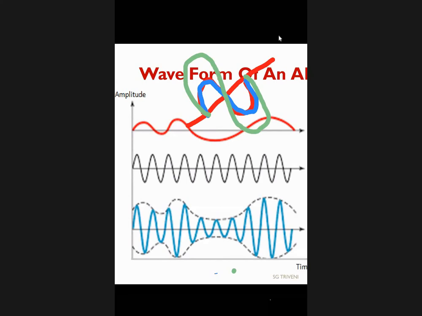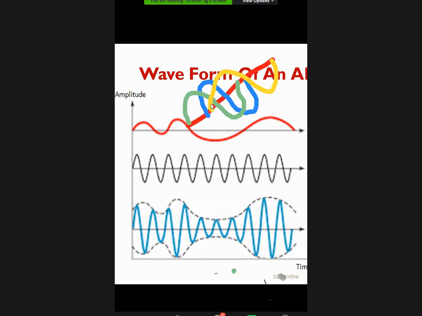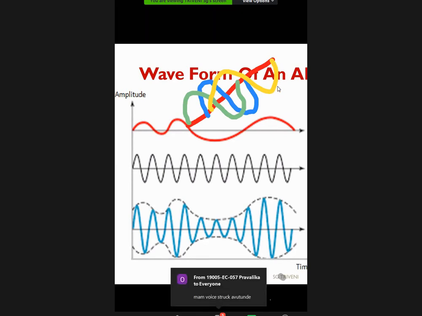Now again, another example. The blue one is a signal, and we have one more signal in green, and one more in yellow. I think you are very well aware of leading and lagging. Now, which signal leads which signal? Which signal lags which signal?